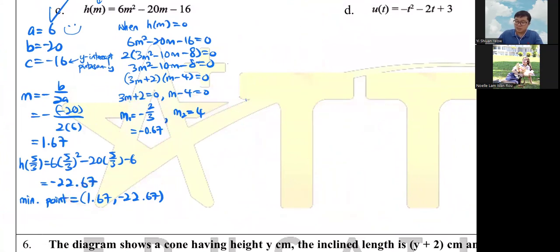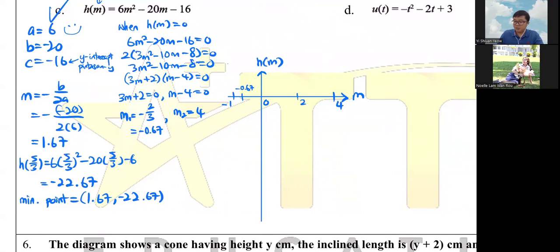Okay, so here's your 0, here's your h(m), and here's your m. For example, negative 1 here, and then negative 0.67 around here, and then 1, 2, 3, 4 here maybe.